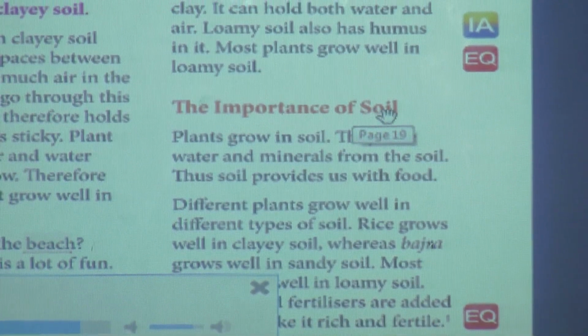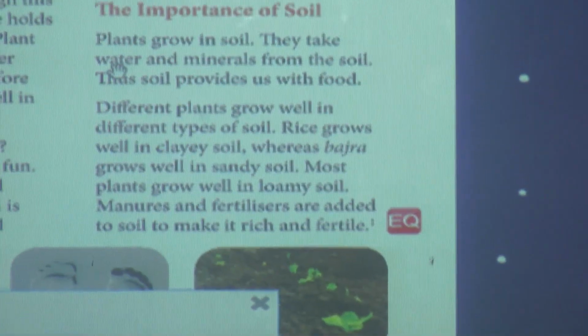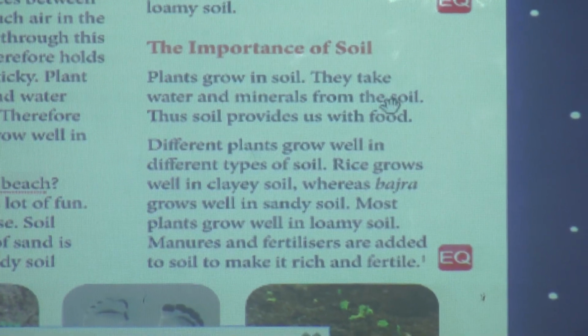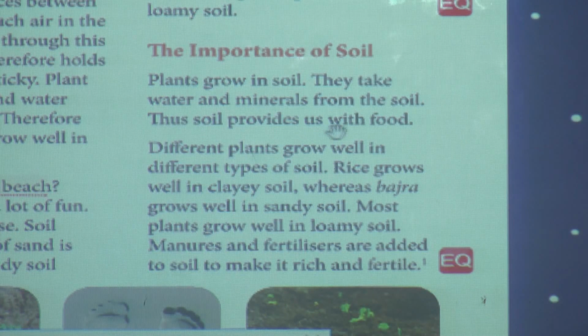The importance of soil. Plants grow in soil. They take water and minerals from the soil. Thus, soil provides us with food. Different plants grow well in different types of soil. Rice grows well in clayey soil, whereas bajra grows well in sandy soil. Most plants grow well in loamy soil.